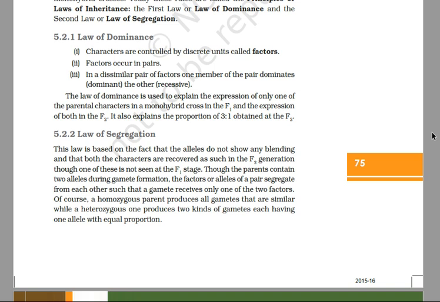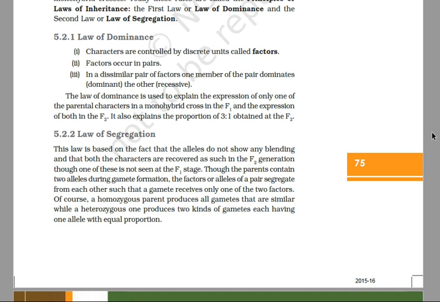There is a random fusion of a male and a female gamete to form a zygote, and the offspring formed, that is the zygote, receives only one factor from each parent. The factors do not blend in the F1 generation but retain their individuality. A recessive factor is not altered by the presence of a dominant factor.